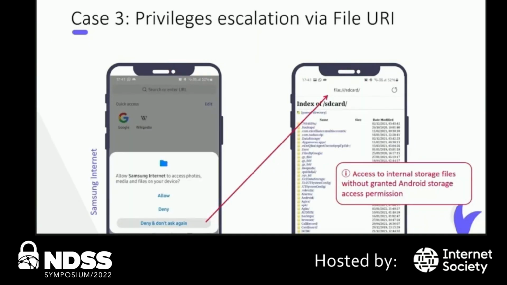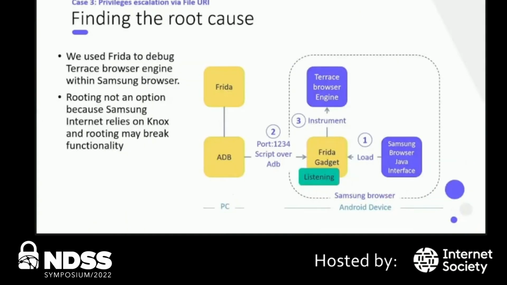Finally, our analysis of file URI shows us a privilege escalation issue in Samsung Internet that allows us to read the internal storage without Android storage permission using file URI, by selecting the deny and don't ask again option. So we tracked this issue and found a flaw in the file URI restriction at the application level. However, how Samsung Internet as an app itself can access the storage without the dedicated storage permission was unclear. Therefore, we performed a combination of static and dynamic analysis to find the root cause.